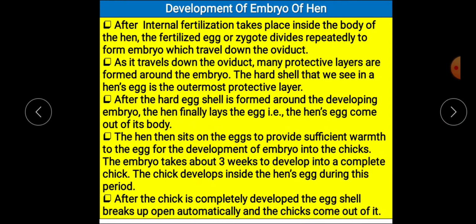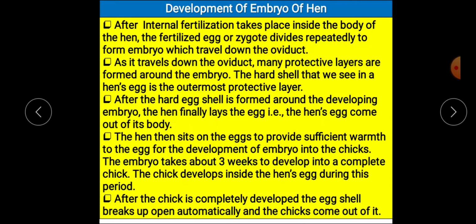After the internal fertilization that takes place inside the body of the hen, the fertilized egg or zygote divides repeatedly to form embryo which travels down the oviduct. I hope you remember fertilized egg or zygote is formed when the male gamete, that is sperm or spermatozoa, fuses with the female gamete, that is ovum or unfertilized egg. After fusion, they form the zygote, which is also a single cell structure.